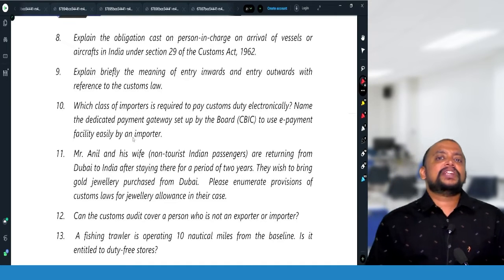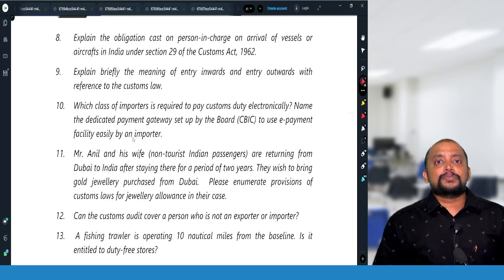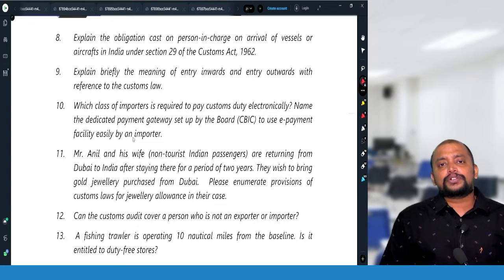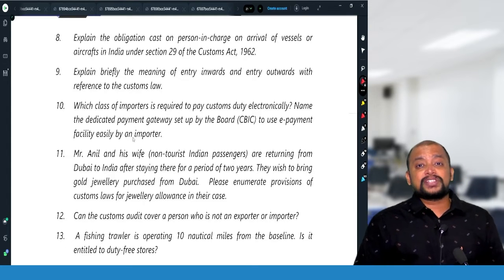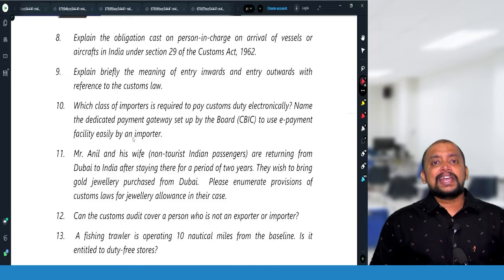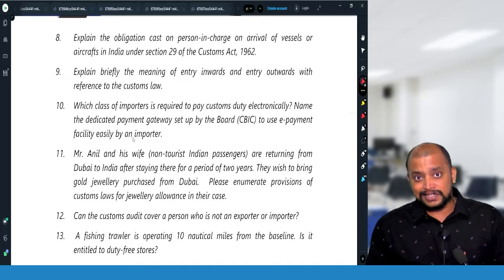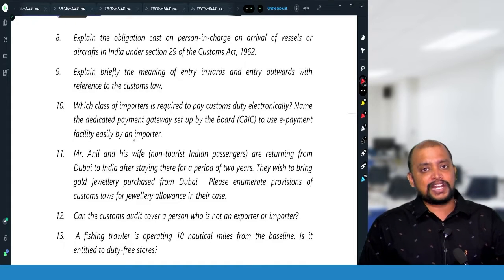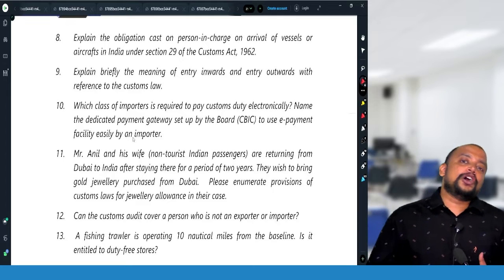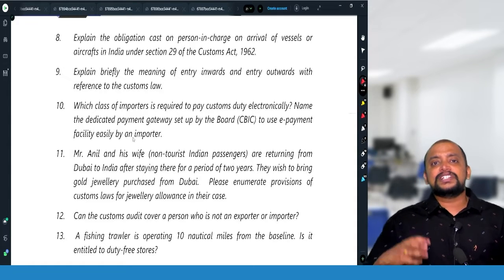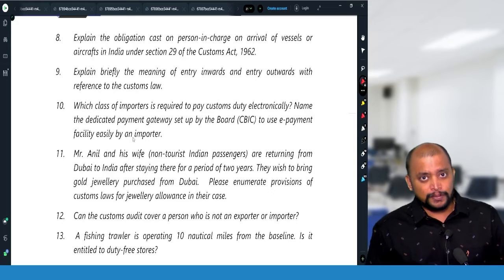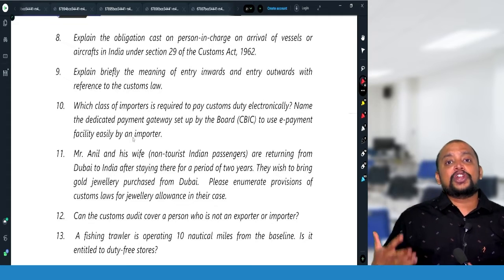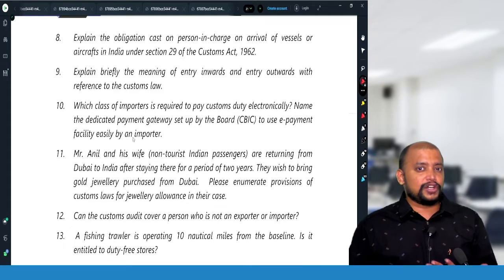As per Section 29 of the Customs Act, the vessel or aircraft should be brought into the approved port or airport only. If they are going to any other port or airport, that may be on account of stress of weather or accident or any extreme situation like unforeseen contingencies, and whenever they visit that place, that is any port or airport apart from a customs port or airport, then they need to produce a logbook before the customs officer, and they need to intimate it to the nearest police officer and produce the logbook, and they should ensure that the goods are not unloaded and even the passengers are not leaving the vicinity of the aircraft or vessel.